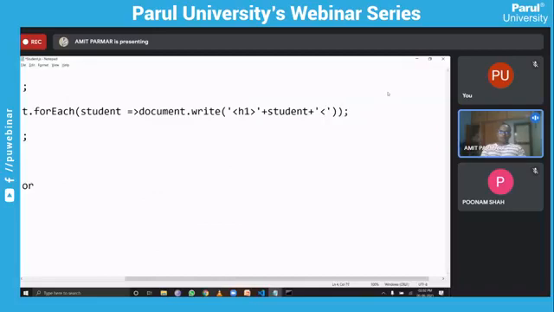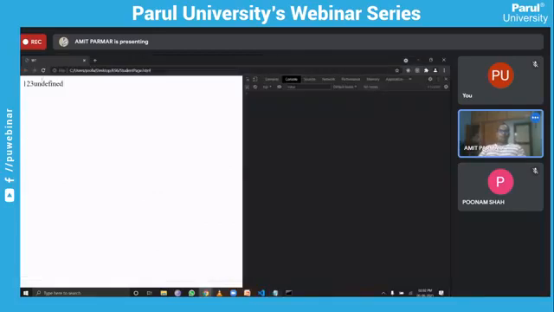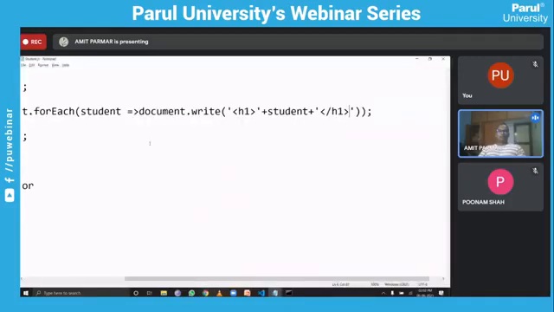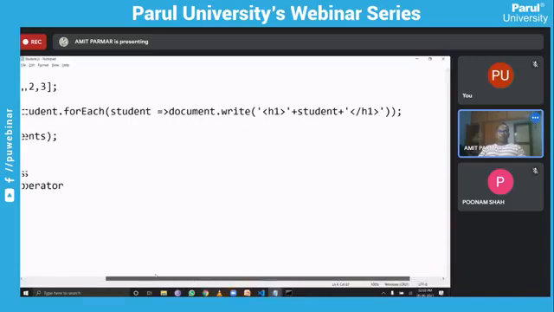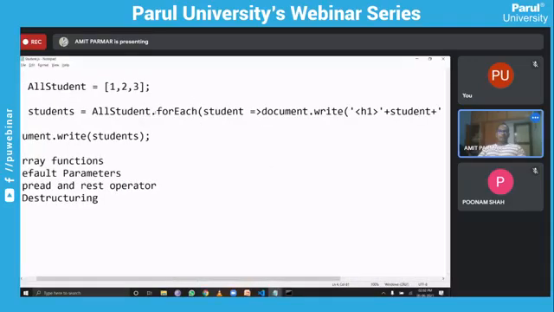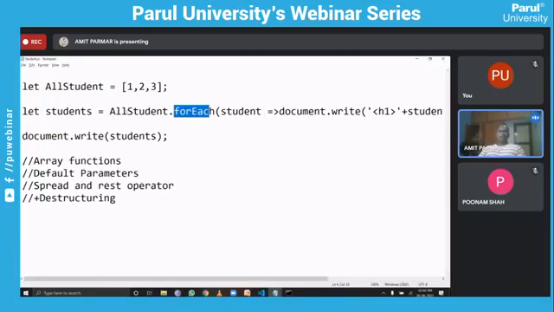This is a traditional way to get a string. And you see 1, 2, 3. So this is how this forEach function will work, right? So here, if you want to display the content like this, right?